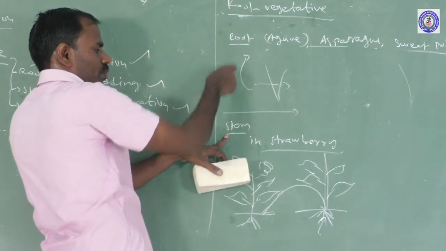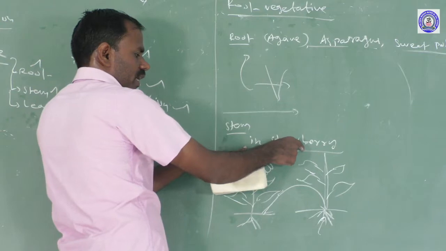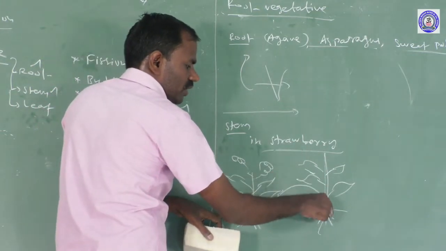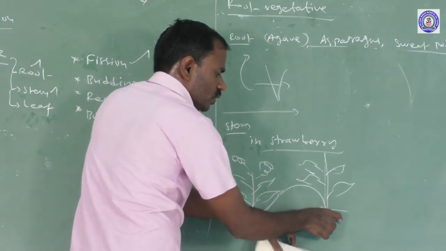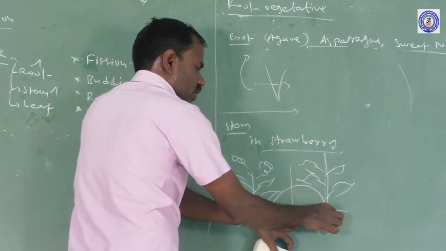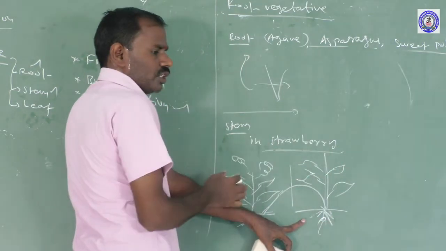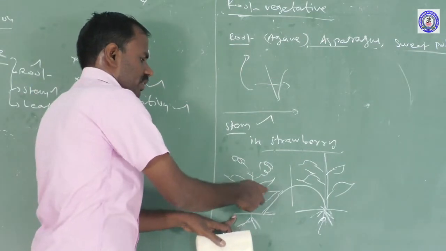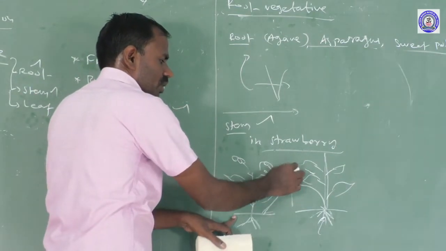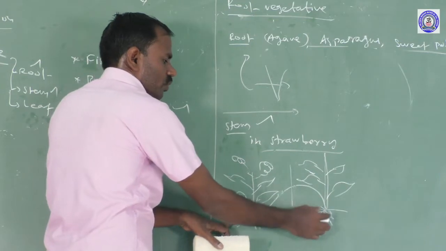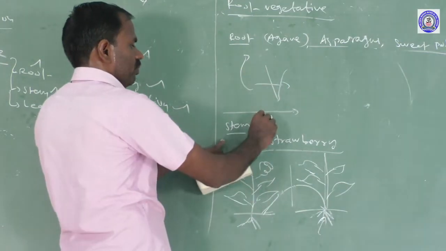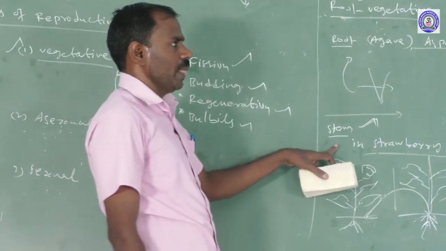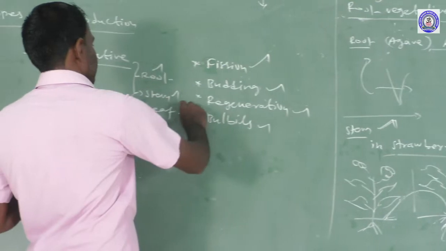In the stem vegetative reproduction process, in strawberry, the aerial weak stems bend to the soil and fix the adventitious root system. This adventitious root system develops into an entire organism. That process is called the stem vegetative reproduction process. So the mother parent plant is cut into small pieces, or broken into small pieces, to develop entire organisms. That type of reproduction process is the stem reproductive process. For example, strawberry. And the third one is leaf.